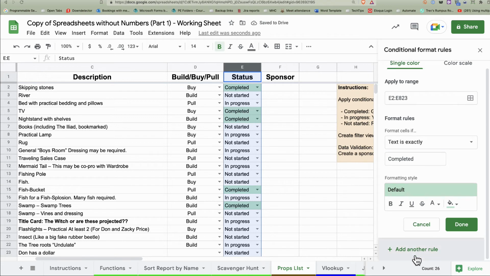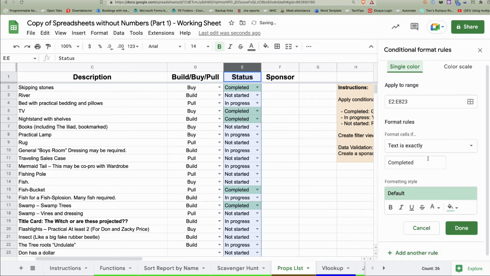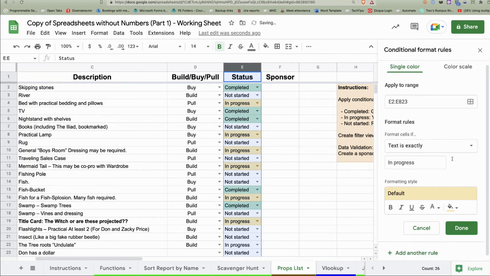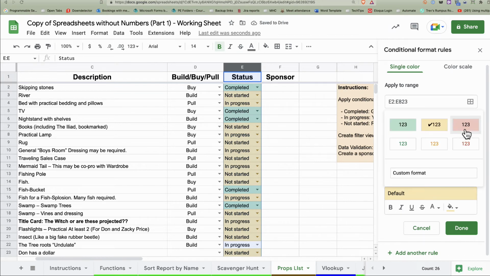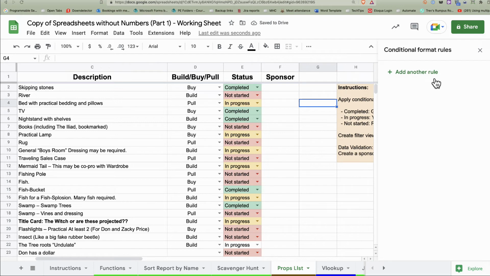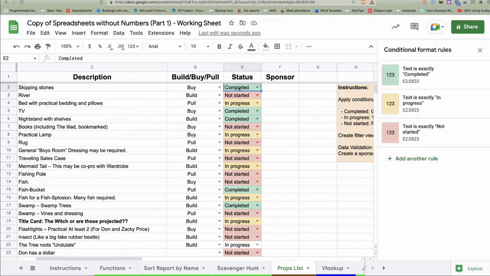Another rule, so we'll click there. In progress. That's going to be our yellow. And then we're going to do another rule with not started. Whoops, keep that there. Not started. And that's going to be in red. All right, so there's our conditional formats and stuff.